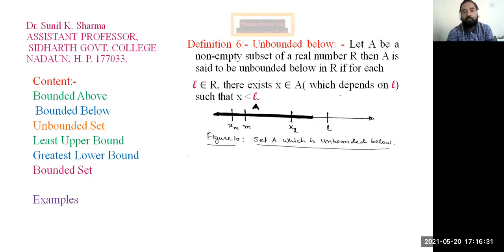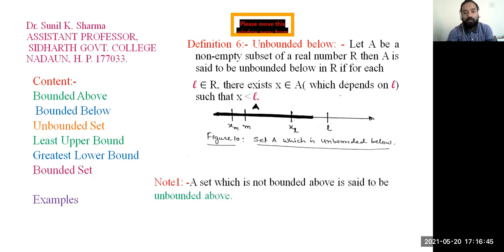If a set is unbounded below, it may be bounded above. It may have an upper bound. We are talking about these examples in the next slides. A set which is not bounded above is said to be unbounded above.